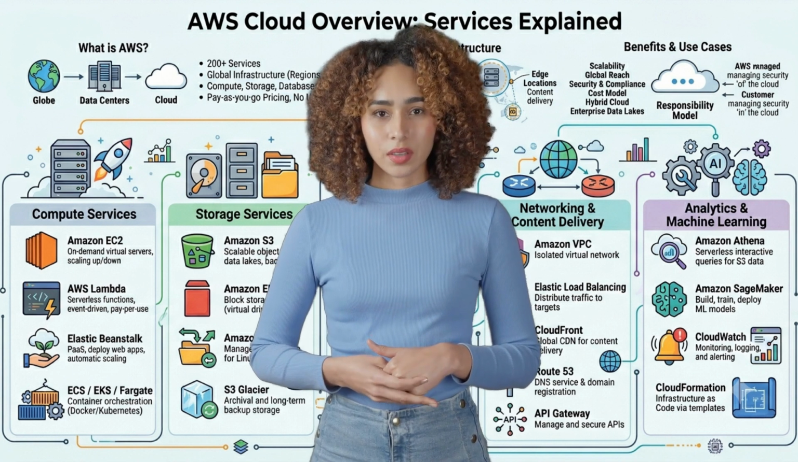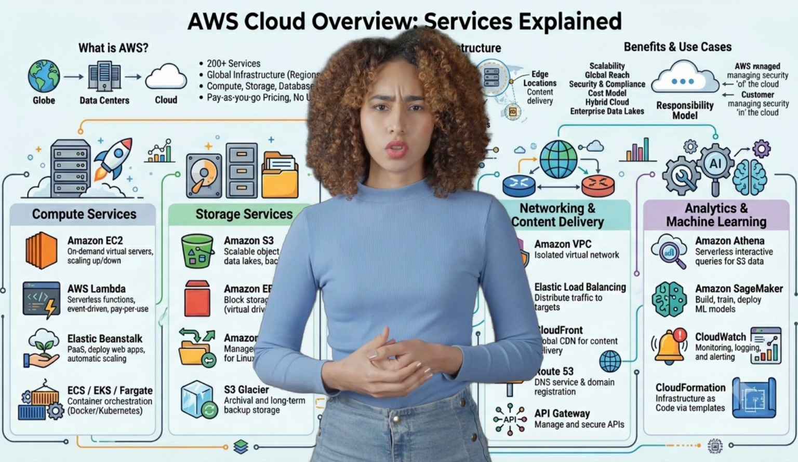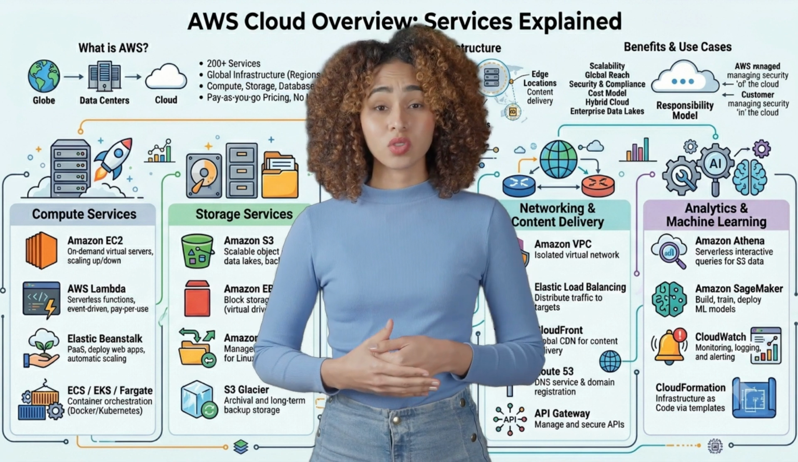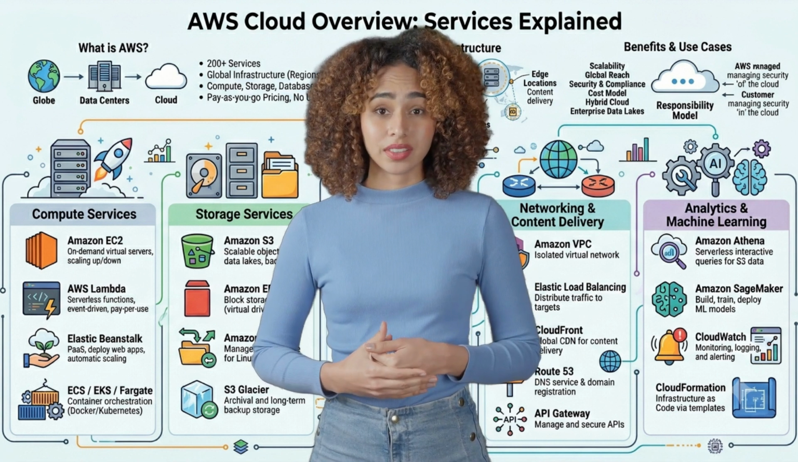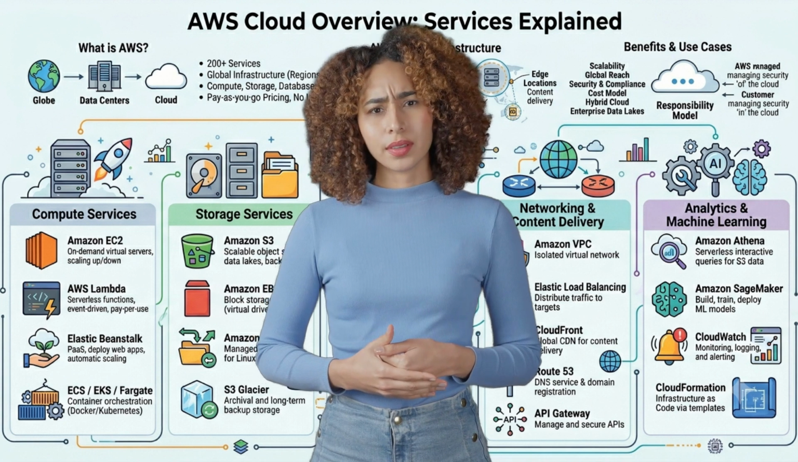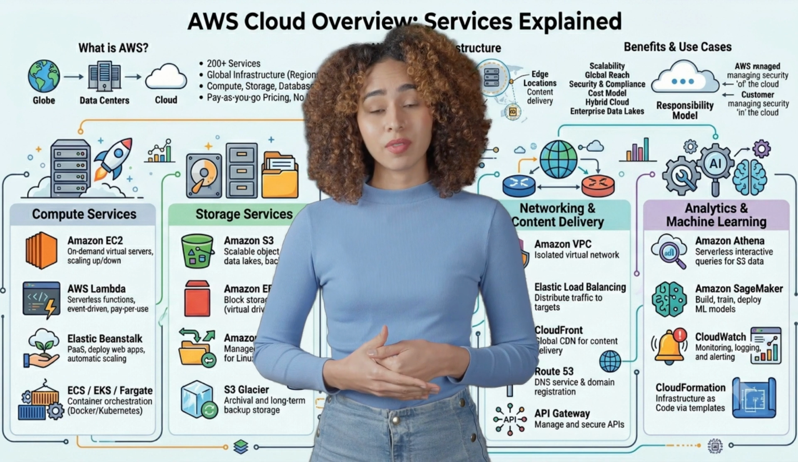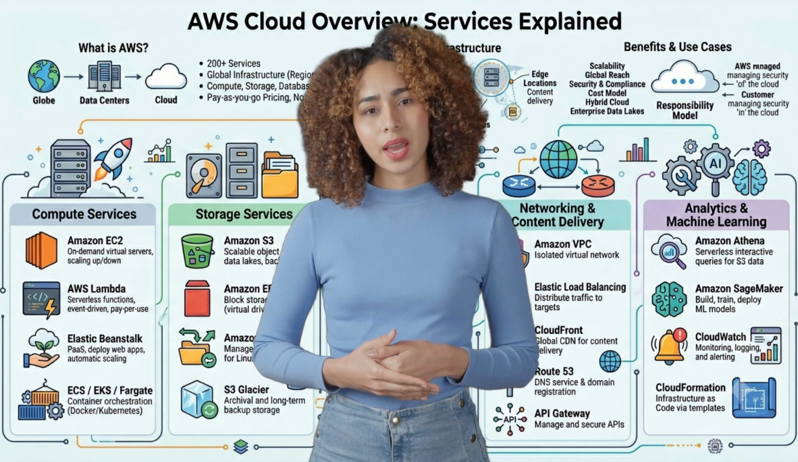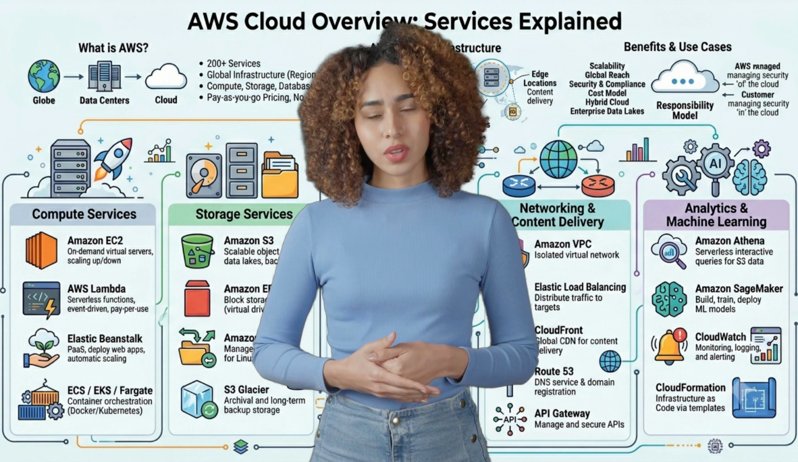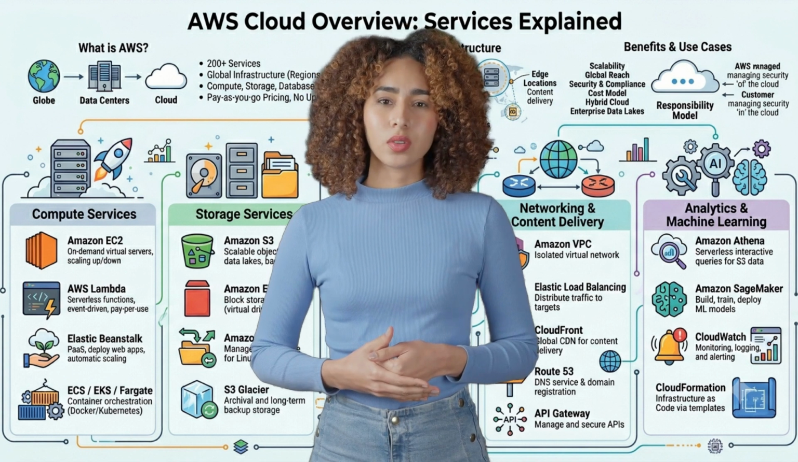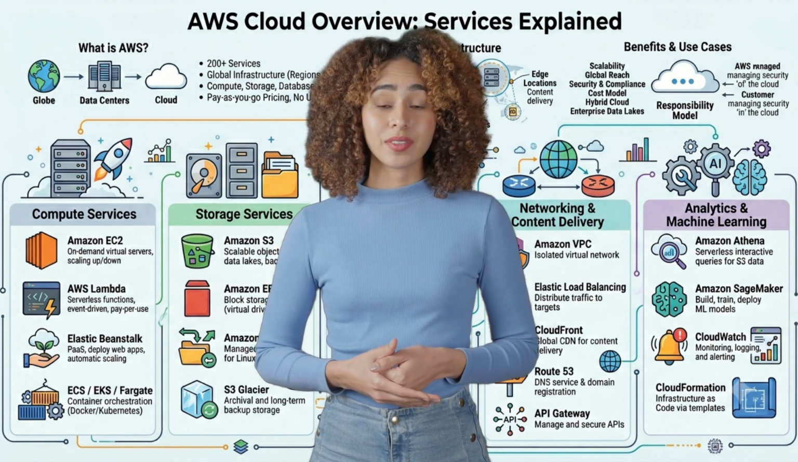Networking and content delivery. Amazon VPC, Virtual Private Cloud. Isolated virtual network for your resources. Define subnets, route tables, and security groups. Elastic Load Balancing, ELB, distributes incoming traffic across multiple targets. Amazon CloudFront, global Content Delivery Network, CDN, for fast, secure delivery of static and dynamic content.